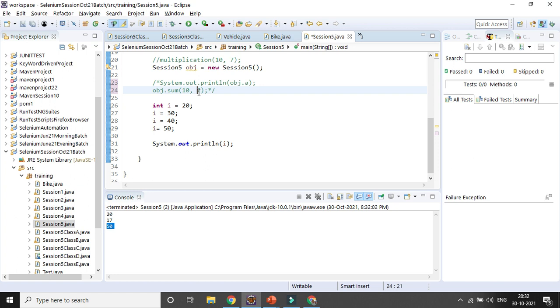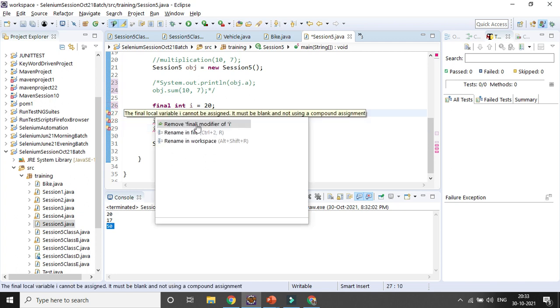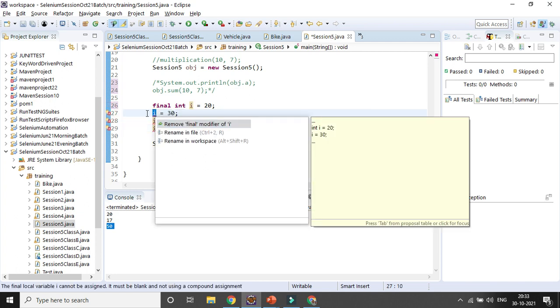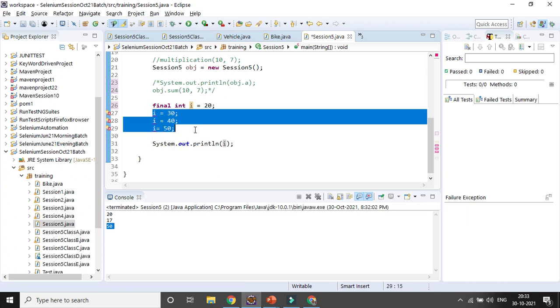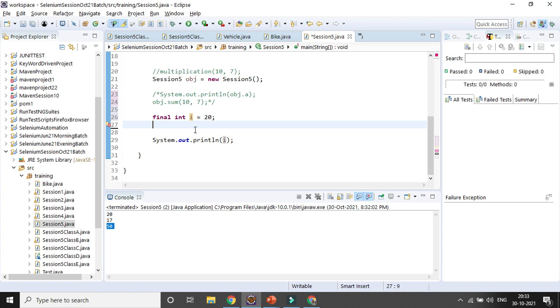Okay, so in case you define something as final, that value cannot be changed. You can see, as and when I define something as final, immediately it throws an error, because once something is defined as final, we cannot reassign the value. We can only reassign in case the variable is not final. So if you try to change the value, you cannot do it. Java will not allow you. Okay, so that is the beauty.